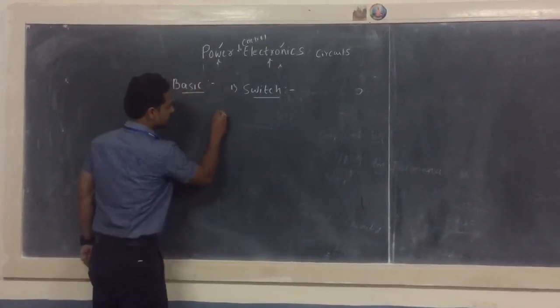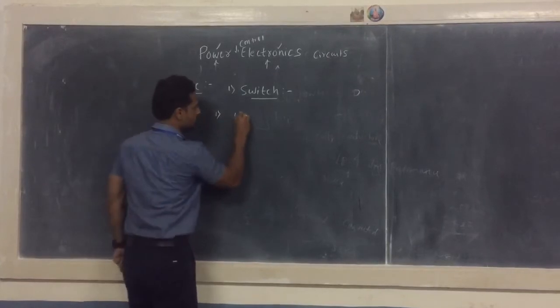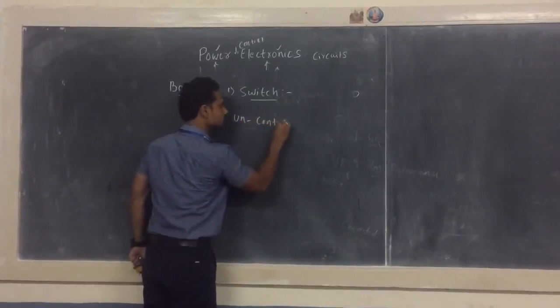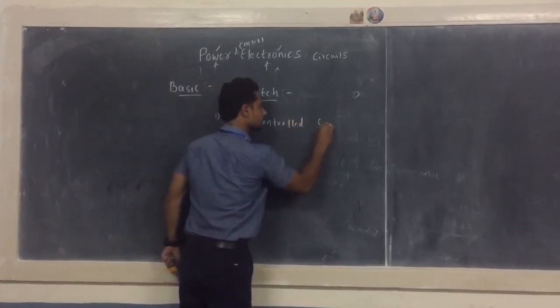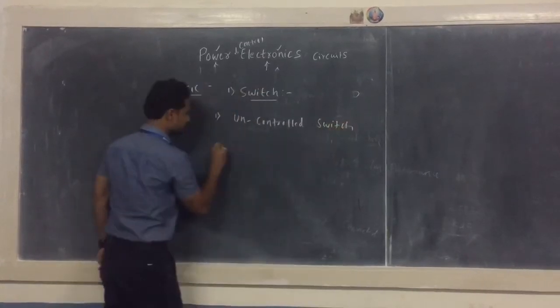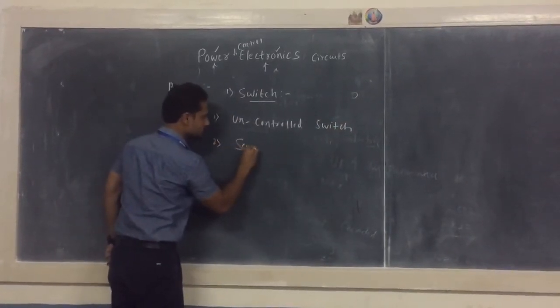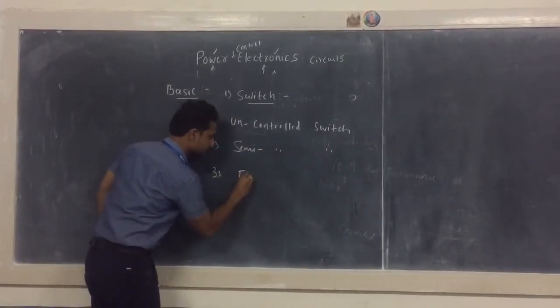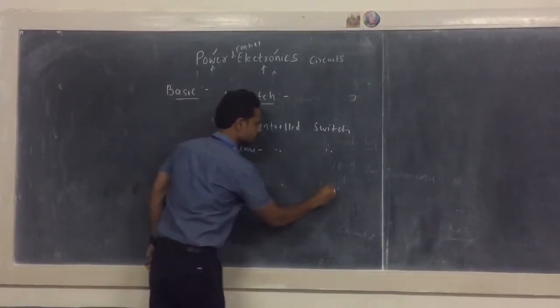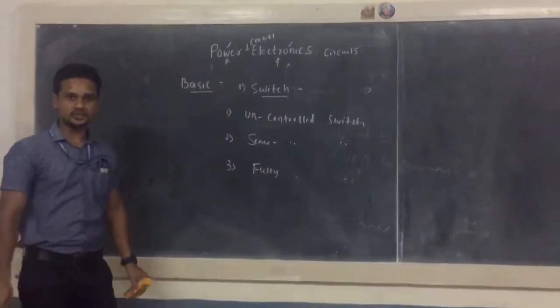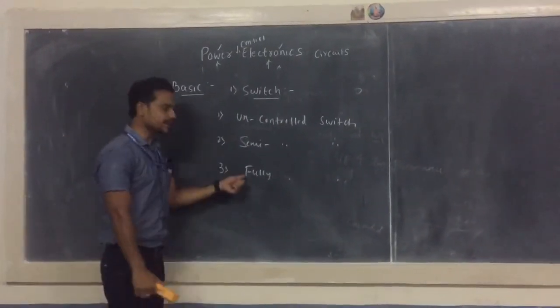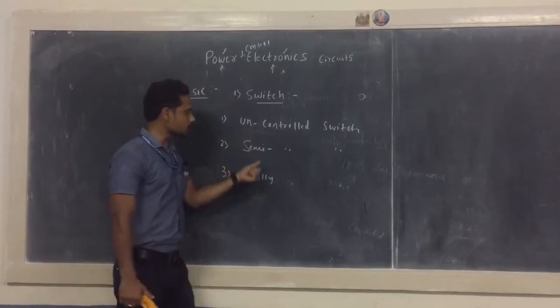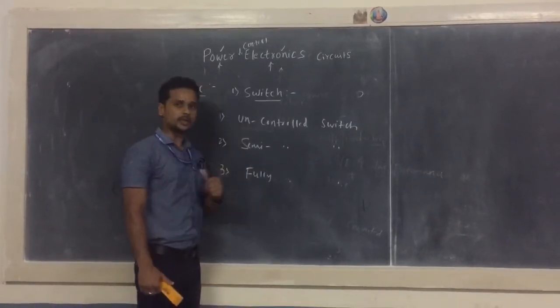Now basically there are three types of switches. One is the uncontrolled switch, the second one is the semi-controlled switch, and the last one is the fully controlled switch. These are the three combinations that are available. These are the only three types that are available: uncontrolled, semi-controlled, and fully controlled switch.